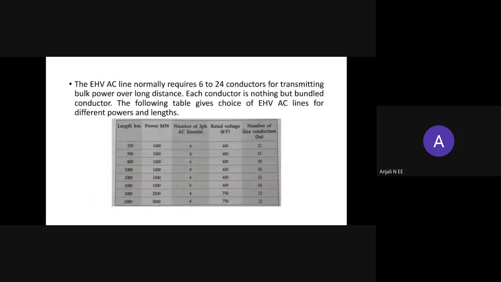The extra high voltage AC line normally requires 6 to 24 conductors for transmitting bulk power over long distance. Each conductor is nothing but a bundled conductor. The following table gives the choice of extra high voltage AC lines for different parts and lengths.